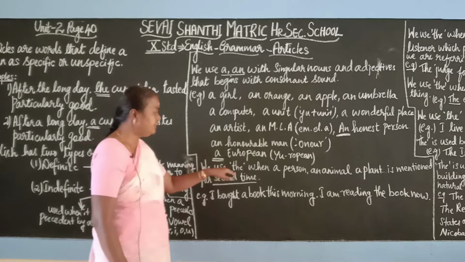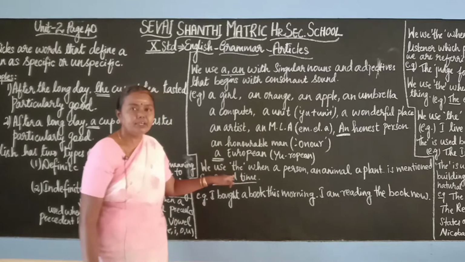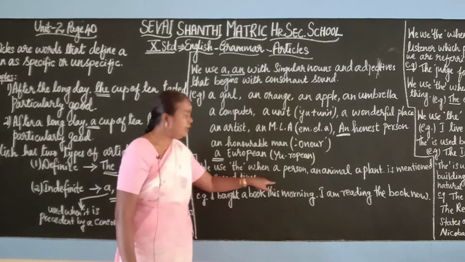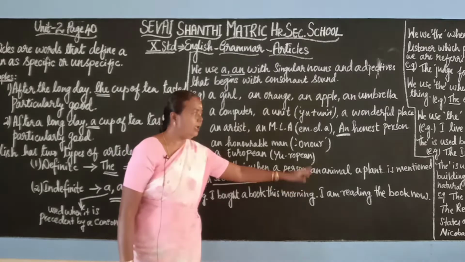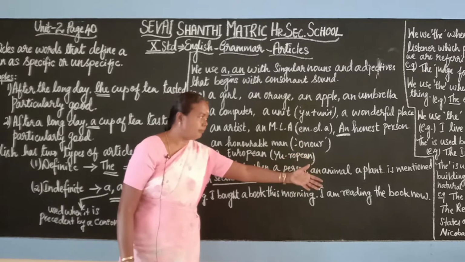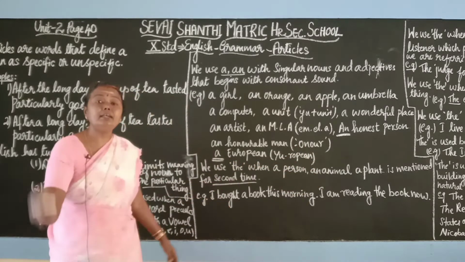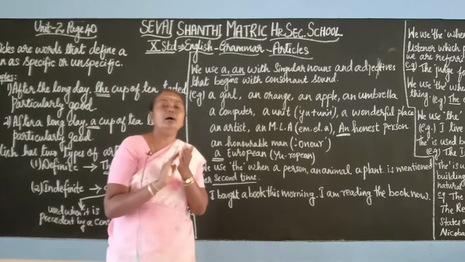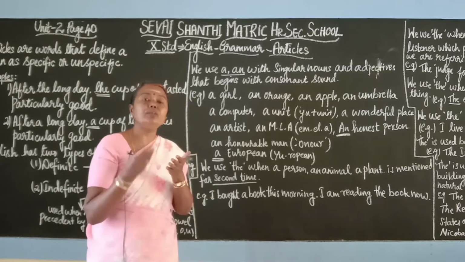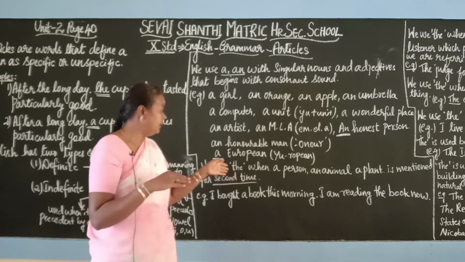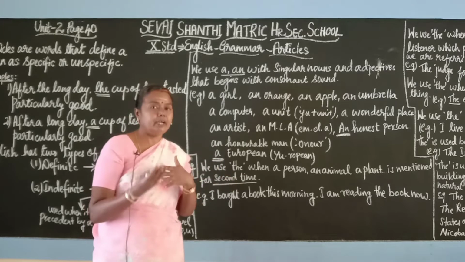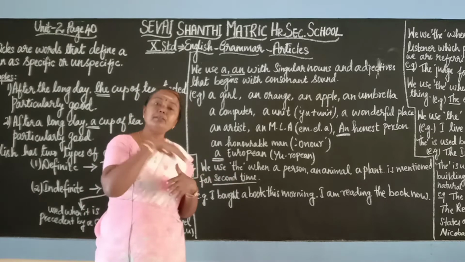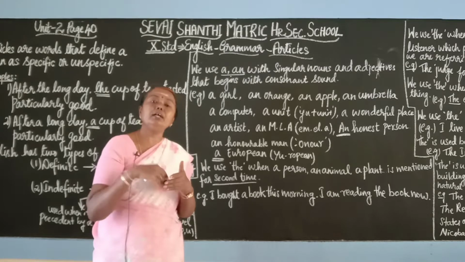Okay. So the is a definite article. We use the when a person, an animal, a plant, a place or thing is mentioned for the second time. When you are using it the first time, we will be using the indefinite article a or an. When you are using the same noun the second time, we will be using the definite article.